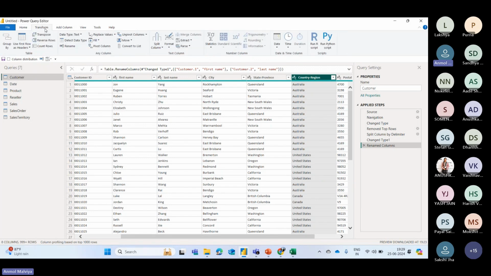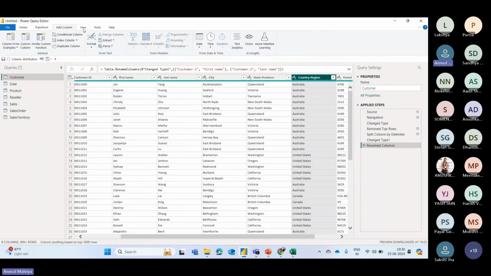Then if you move toward the Transform tab, it will provide you detailed options for transforming your data set. So I have selected this column, and if I want to change the data type, you can select it from here, but this option is also available on the column's top left itself. So these are some common features which we use to transform our data.